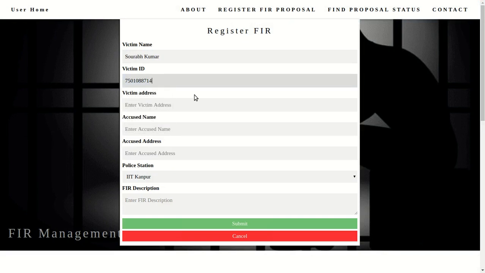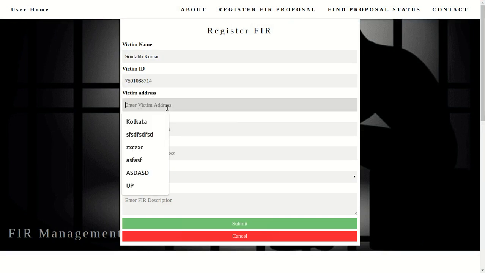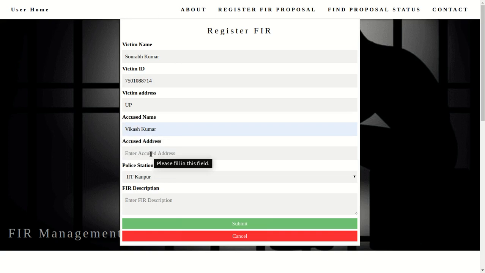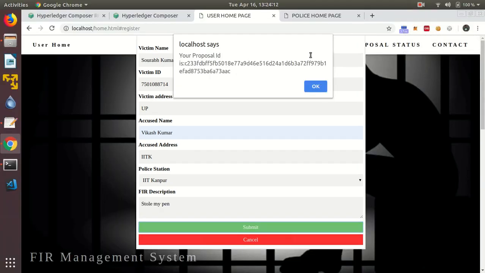User can give its Aadhaar card and this particular victim ID. Against the information submitted in this proposal form, we have created a unique hash that will be used as a proposal ID. This will act as a primary key in the proposal asset and can be later used to verify the mutable property of a FIR proposal. Okay, as you can see, the proposal has been submitted.